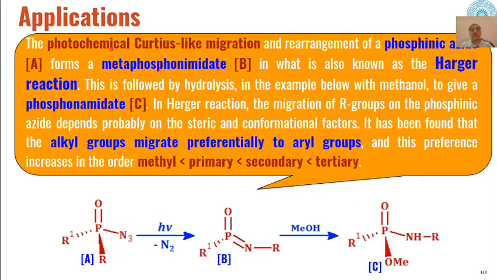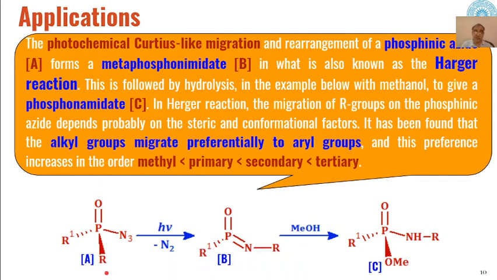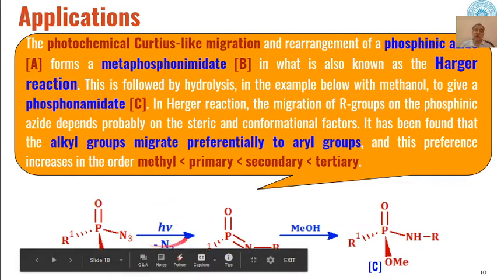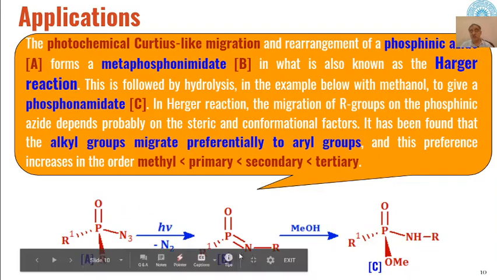And then another variation is the rearrangement of a phosphinic azide. So you can see in Curtius rearrangement we have used carboxylic azides, but here we are using phosphinic azides as the substrate. So when light is irradiated on these phosphinic azides, they are converted into phosphonimidates.